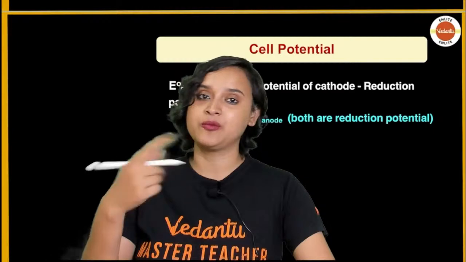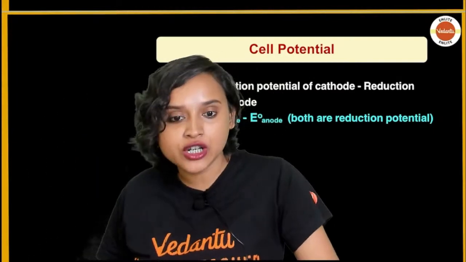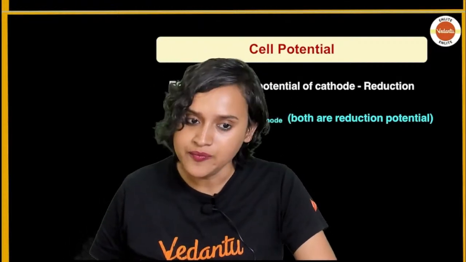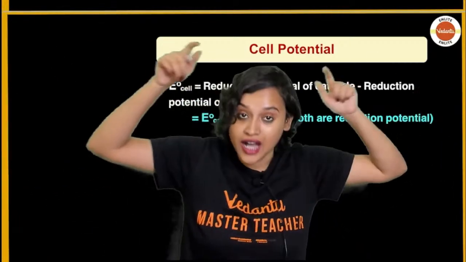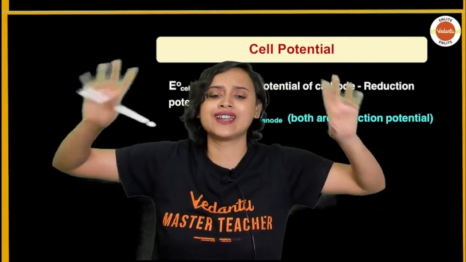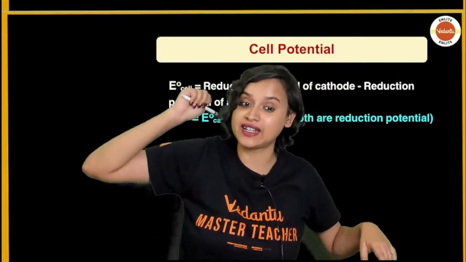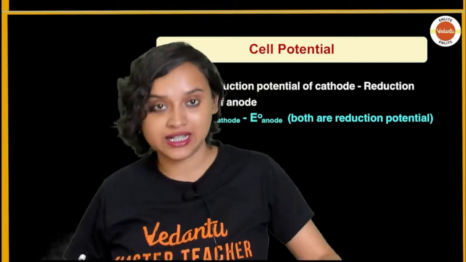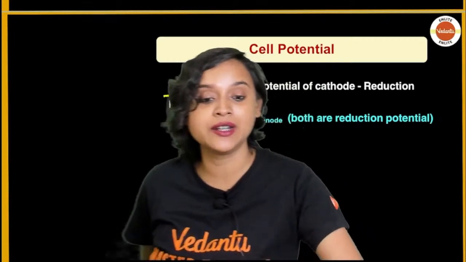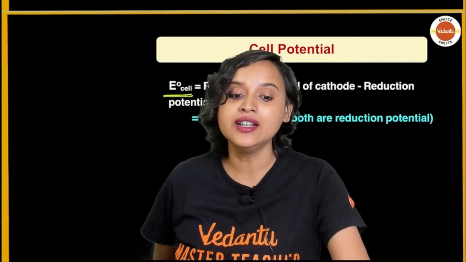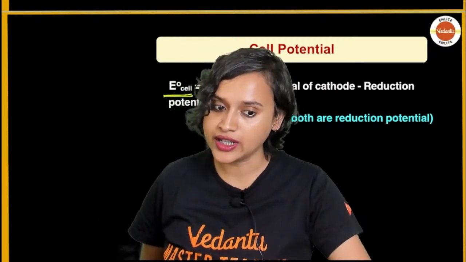Now the cathode has a positive potential with respect to the solution. The anode has a negative potential with respect to the solution. When the concentration of all the species involved in the half cell is unity, that means 1 molar, the temperature is 298 Kelvin and the pressure is 1 atm, we denote it as E naught, and it becomes the standard electrode potential. Are we getting it, everybody? Cool.